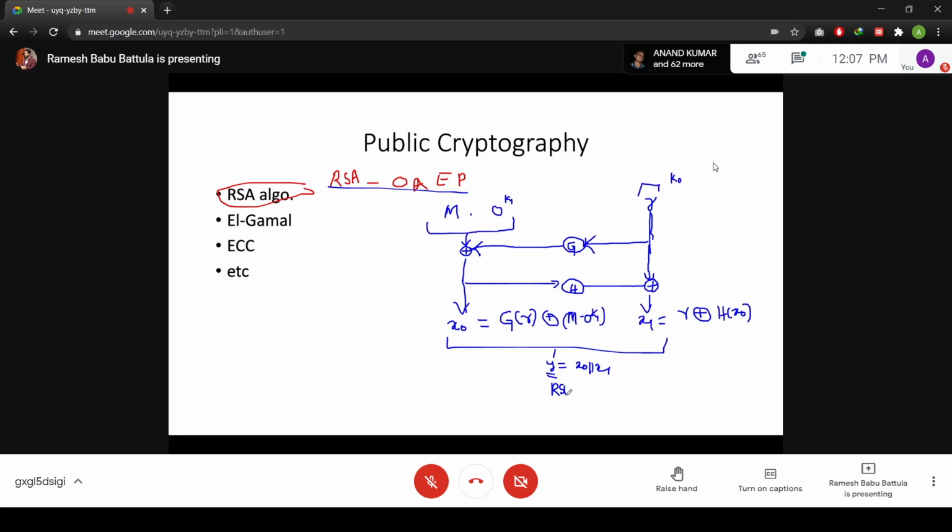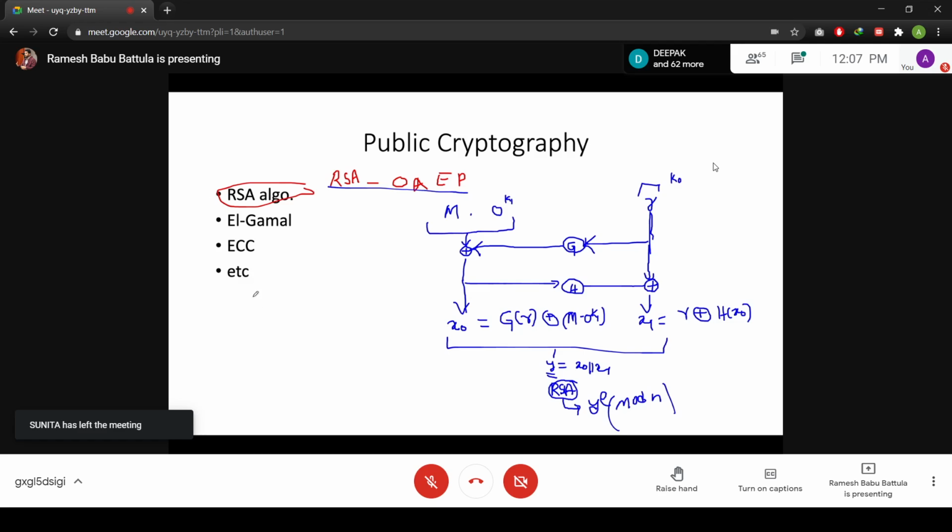The RSA algorithm with the help of key K produces Y to the power E mod n. This is secure against CCA attack.